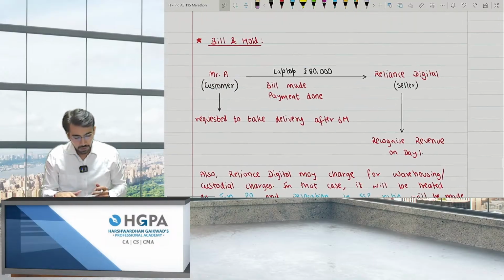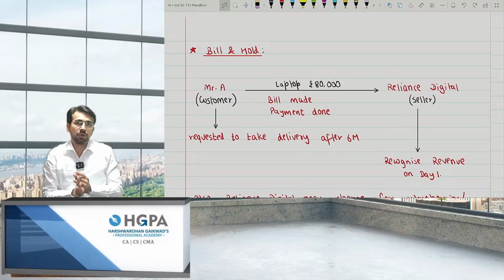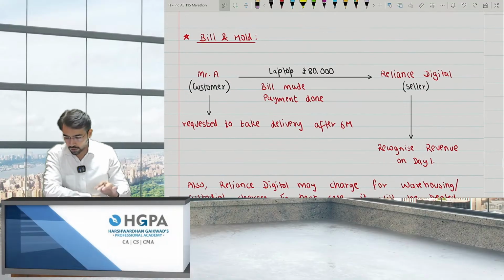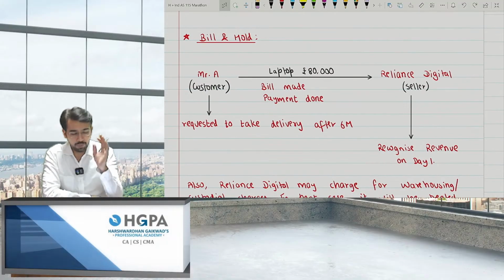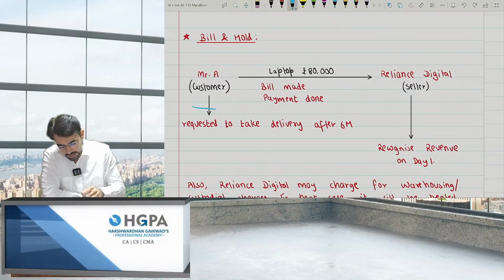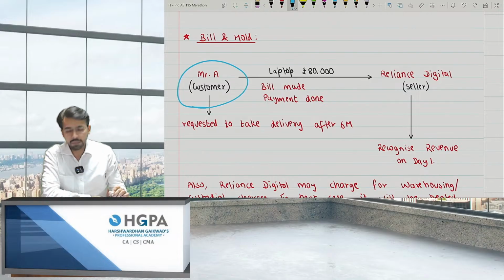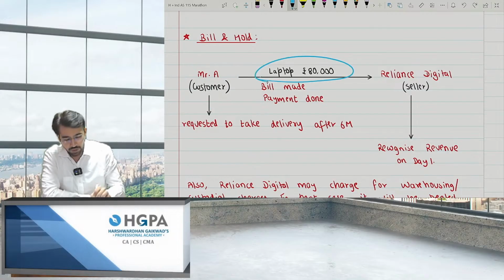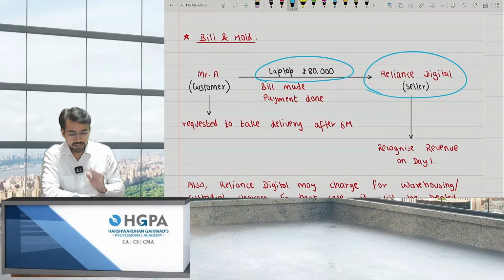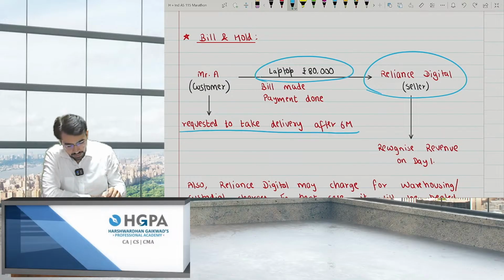Next point: bill and hold. Now what is bill and hold? We are almost at the end of this IND AS; there are only 3-4 points left. Mr. A is a customer and he purchases a laptop for 80,000. Reliance Digital is the seller, and he requests to take the delivery after 6 months.